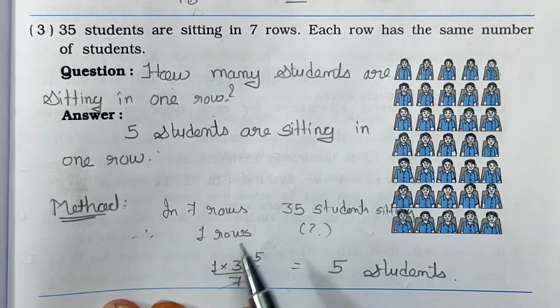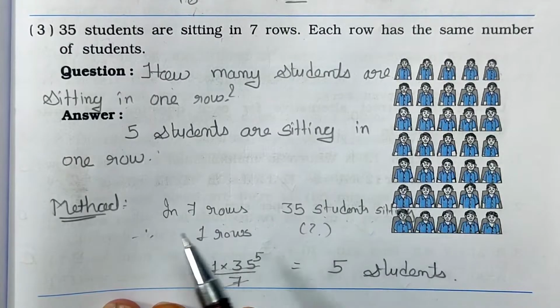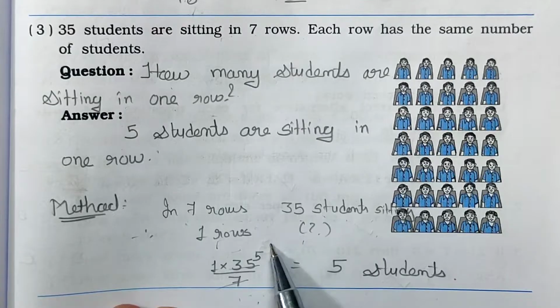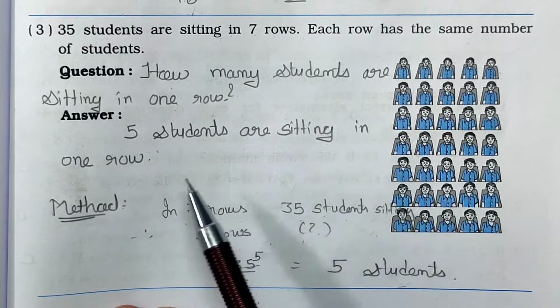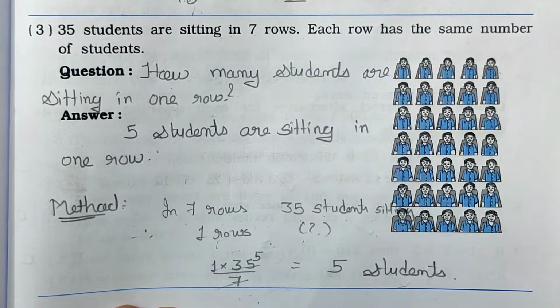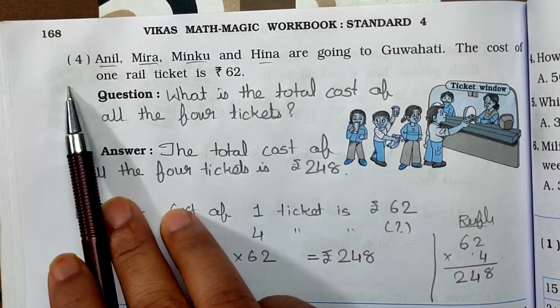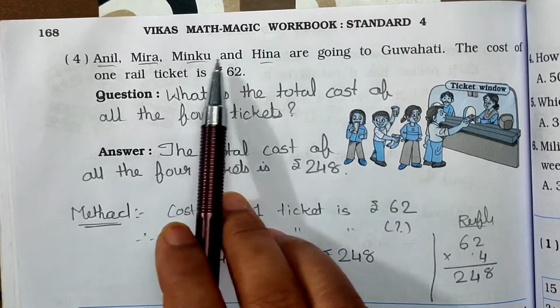See the method. In 7 rows 35 students are there. Okay. So 1 row how much? 1 multiplied by 35 upon 7. So 7 के table में 35, 7 fives are 35. So answer is 5 students. So write down in the answer 5 students are sitting in one row. Now see the next page 168. See the fourth one. First of all see the statement. Anil, Meera, Minku and Hina.